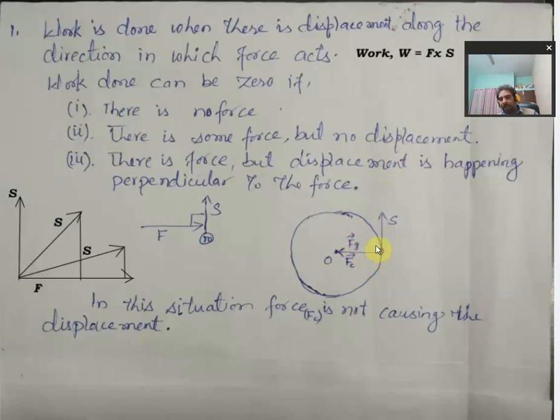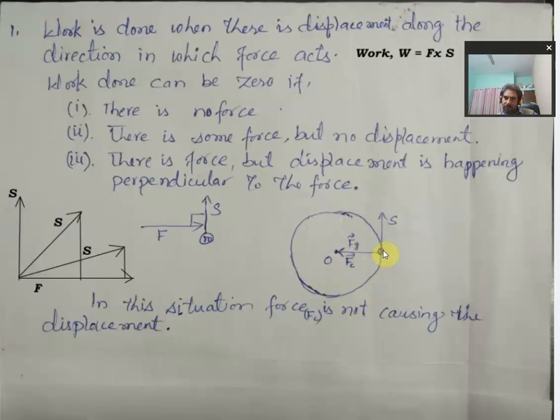In case of circular motion, any force which is acting towards the center is called the centripetal force. So here this centripetal force is nothing but the gravitational force acting on this satellite. The function of this force is only to keep the satellite over the circumference of the circular orbit. This is the only function this force does, right?